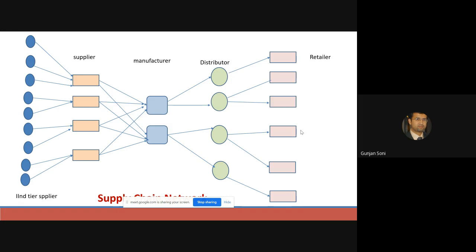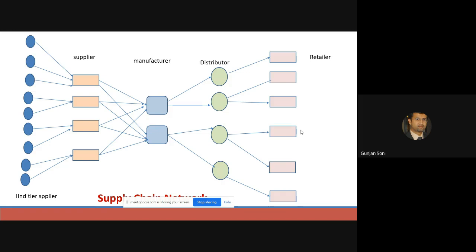When did India open up to the global market? Anyone? 1991. Very good. So liberalization happened in India in 1991, which was still late, but it happened pretty early in other countries. We had to follow suit.